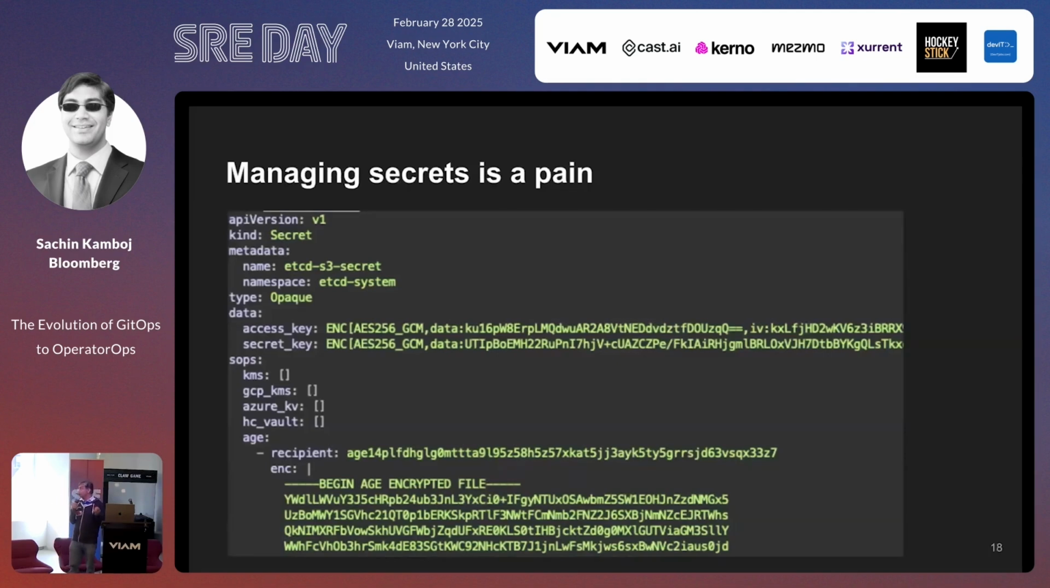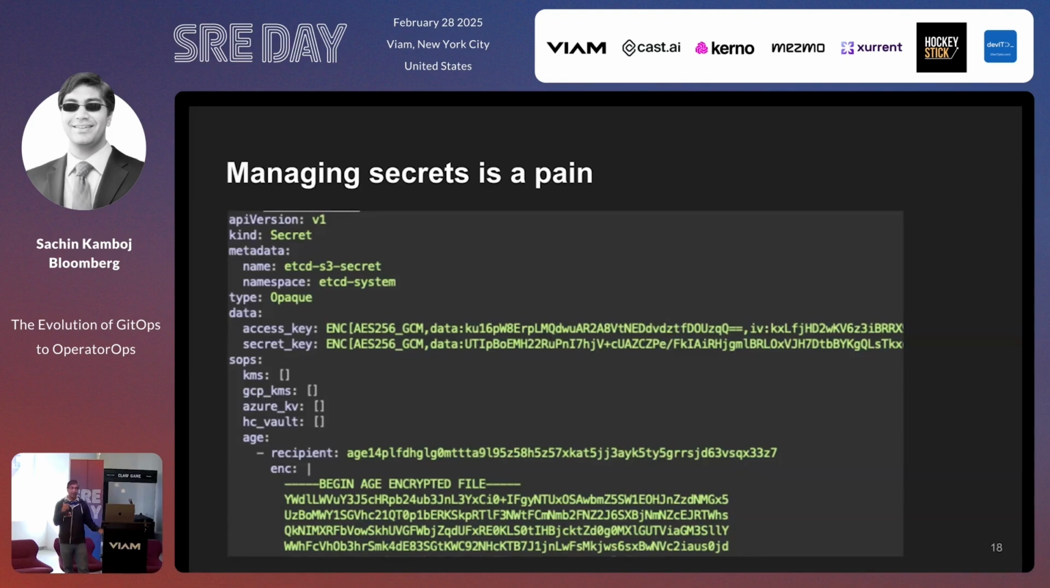Finally, the one big problem with GitOps is managing secrets is a royal pain in the neck. What do I mean by that? The first thing people tell you is do not commit secrets to Git. Absolutely do not. What solution do people do? They decide, okay, we're going to encrypt the secrets and store it in Git. So you end up with something like this.